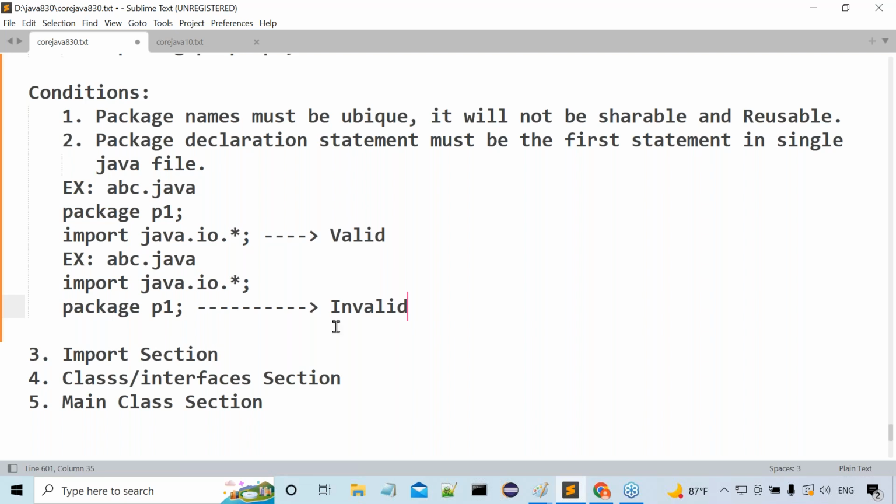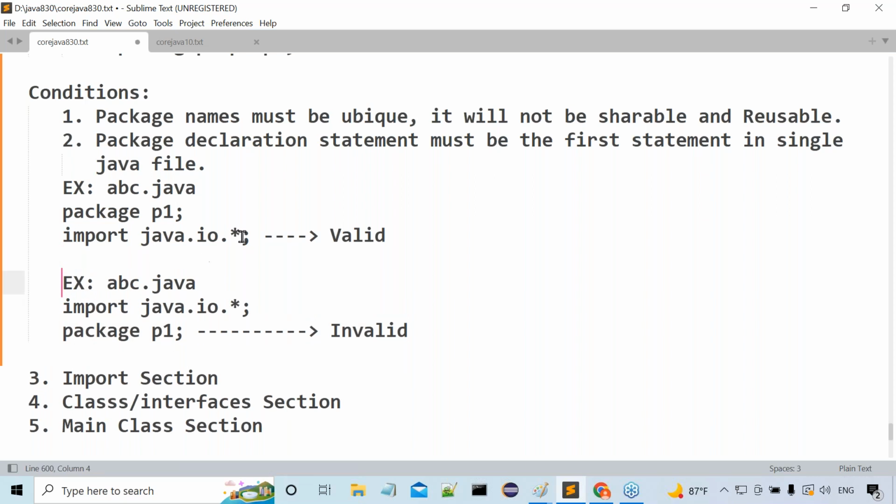Now tell me, why is it invalid, sir? Package declaration statement we provided as a first statement or second statement? As a second statement we provided this package declaration statement. Am I right or not? But in general, what is the condition here? The condition is that the package declaration statement must be the first statement. Clear or not?